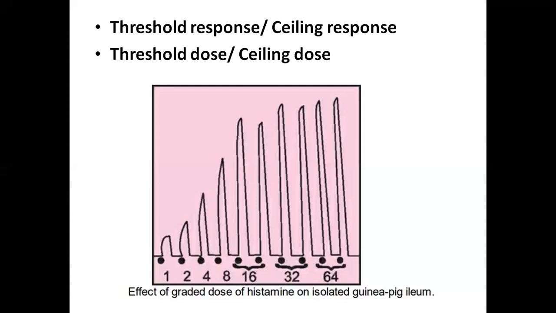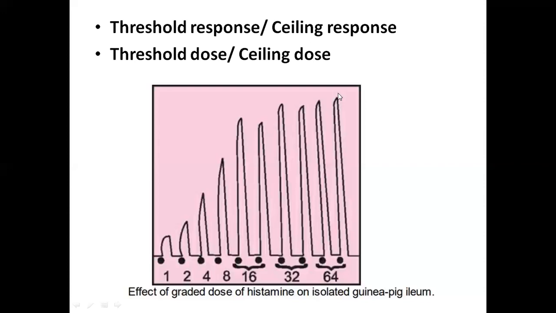The response at which the effect is not showing is the threshold response, and the dose with which we get this threshold response is the threshold dose. Here with 64 milligrams of histamine, we get the maximum response, that is the ceiling response.